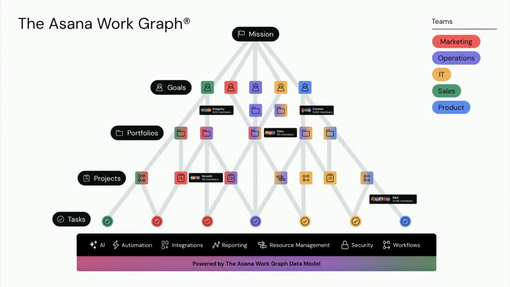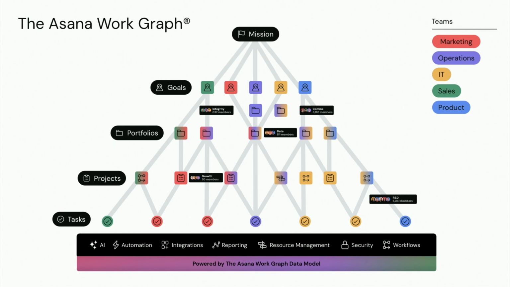Asana is an enterprise work management system that helps connect companies' missions with goals and the work needed to achieve them. Asana is powered by its unique work graph data model that connects different levels of work. So for example, you can use it to track a team or company-wide goal, where each goal is essentially connected to projects, and every project is connected to tasks that need to be completed to achieve projects and the goals.